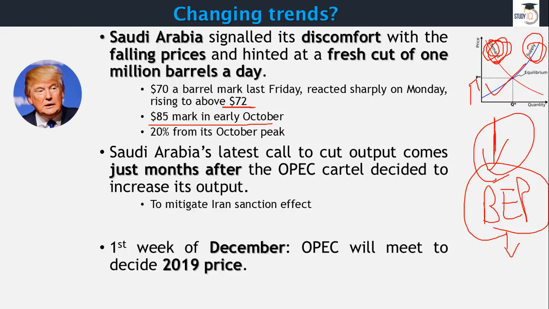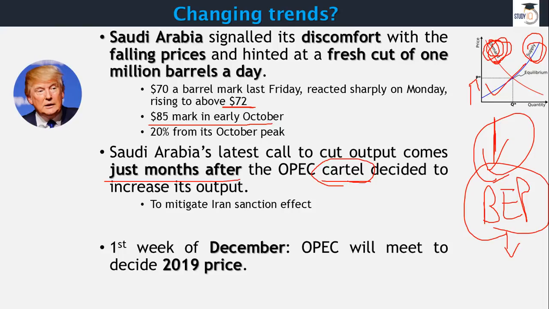Now, Saudi Arabia is one of the strongest countries in OPEC. It is one of the biggest producers as well, as far as OPEC is concerned. And as you can understand, it's a cartel, as I told you, right? You have to understand the meaning of a cartel, that it looks after its own back first.